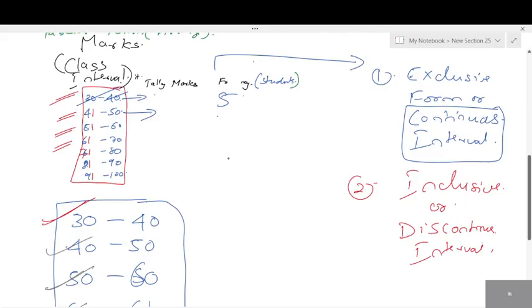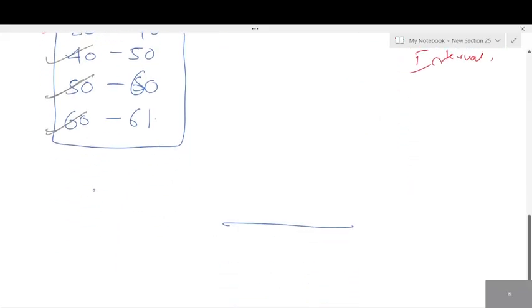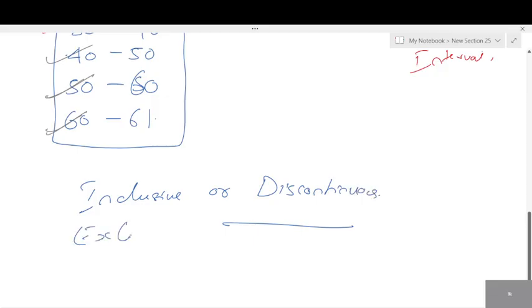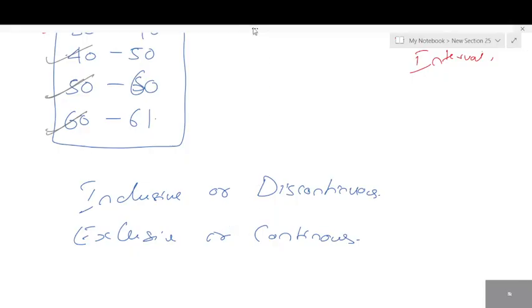Look here. Inclusive or discontinuous. Exclusive or continuous. Fine. So inclusive, exclusive. The words inclusive and exclusive are for frequency, students, for counting frequency.